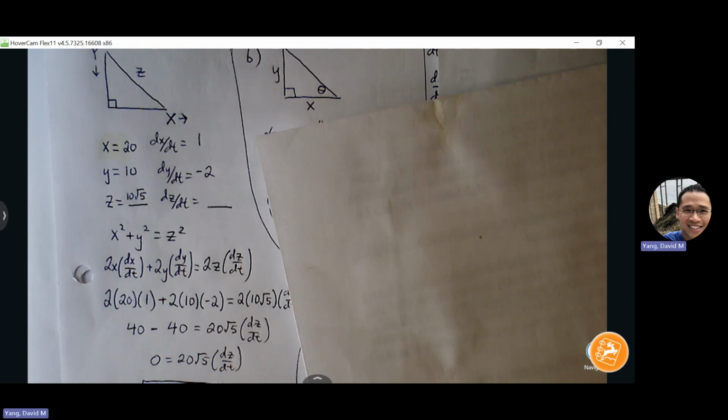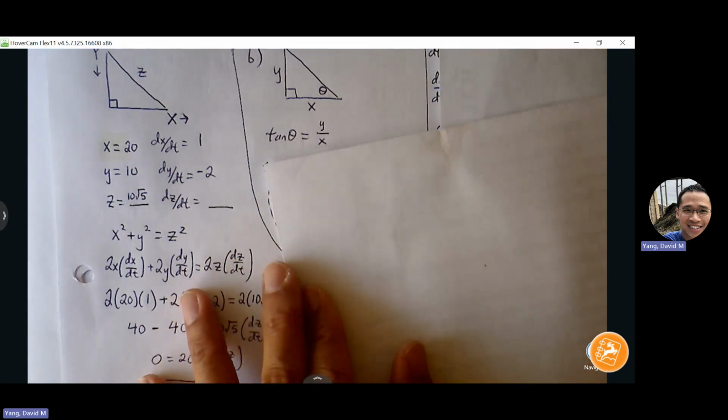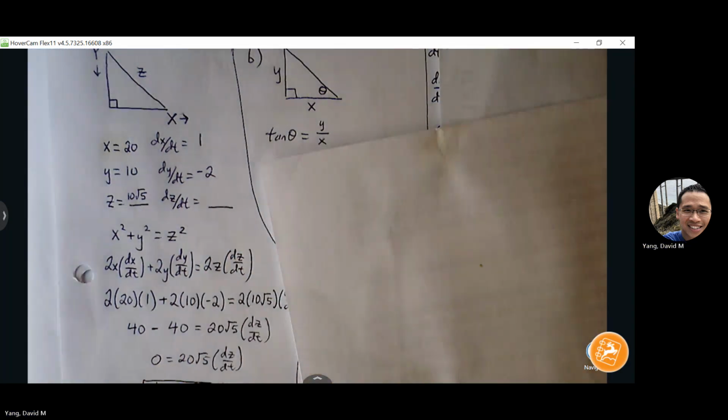They're all changing, right? As the person is walking, y is decreasing, x is increasing, and z is eventually going to be increasing as well. There is no constant, which means that there is no one or two trig that is better than the other in terms of avoiding quotient rule. Here, we kind of have to go through quotient rule. So any trig function we can use, but I'm going to use tangent because the information is given to me in terms of x and y. So that's where I decided to start.